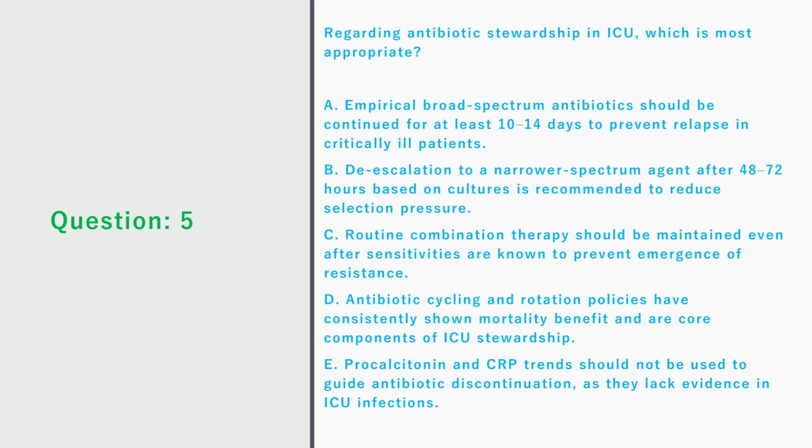C. Routine combination therapy should be maintained even after sensitivities are known to prevent emergence of resistance. D. Antibiotic cycling and rotation policies have consistently shown mortality benefit and are core components of ICU stewardship. E. Procalcitonin and CRP trends should not be used to guide antibiotic discontinuation, as they lack evidence in ICU infections.